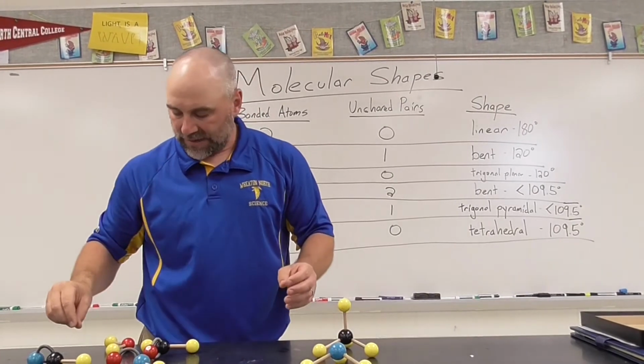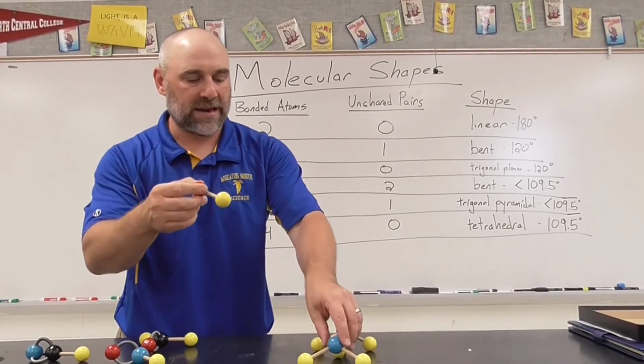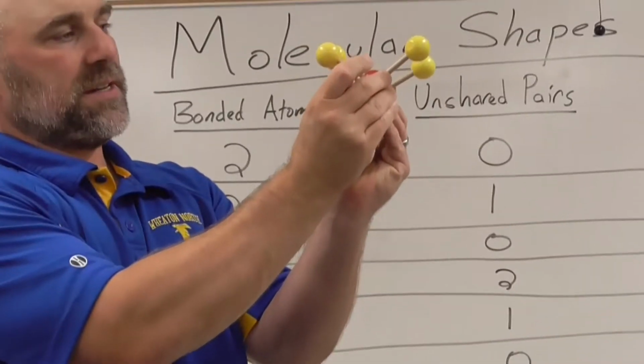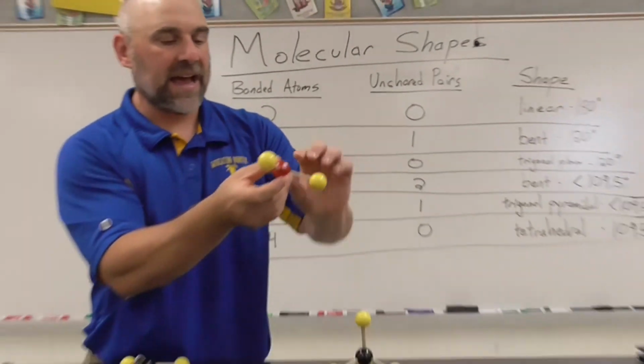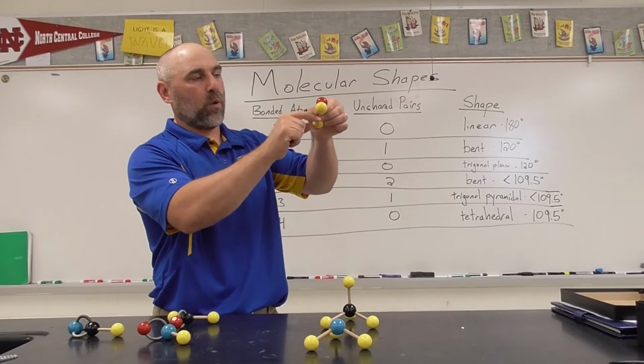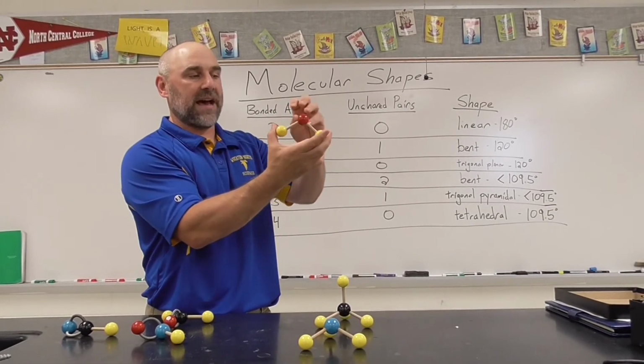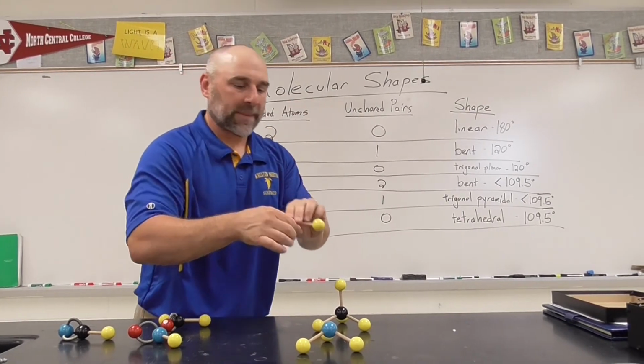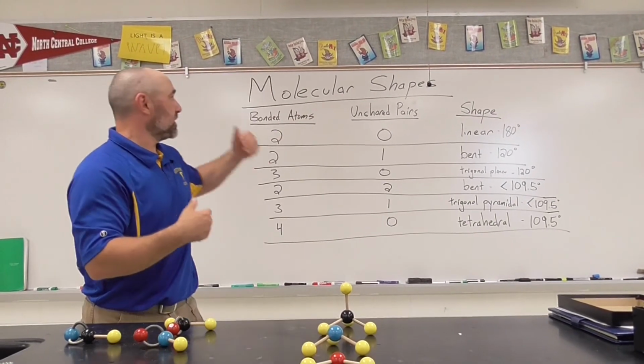And then again, if I was to show you that water molecule, if you were to look at these angles, you'd see that they're very similar, okay? Because again, he's bent at that 109.5 degrees, actually slightly less than that because of those 2 unshared pairs of electrons. So I hope this was helpful, and this is molecular shapes.